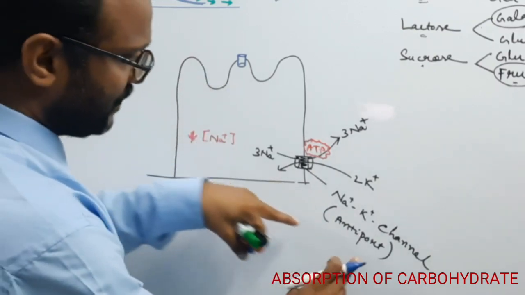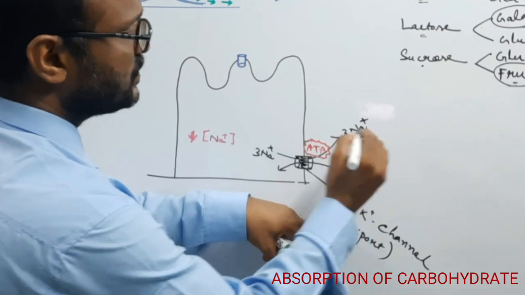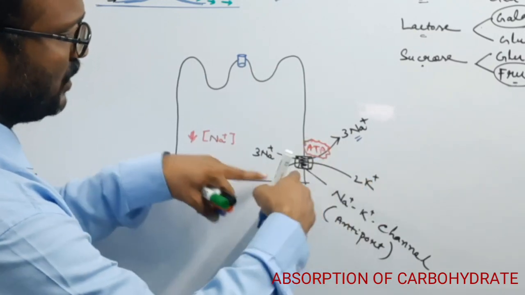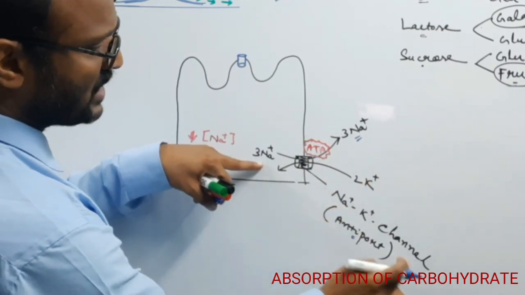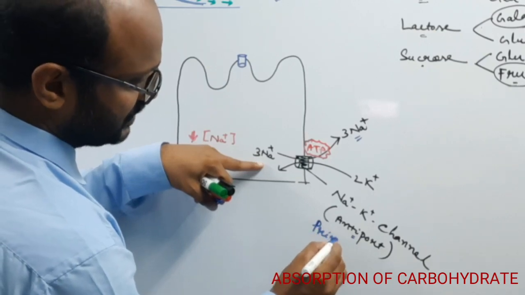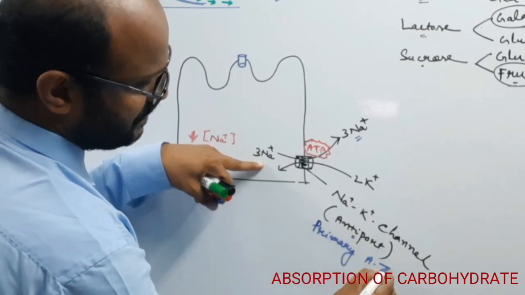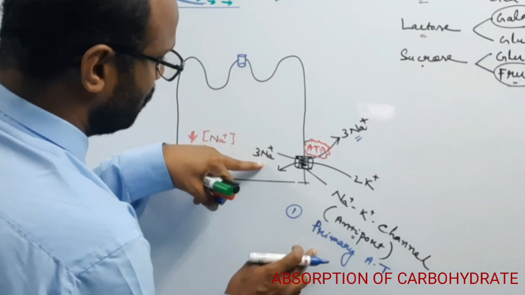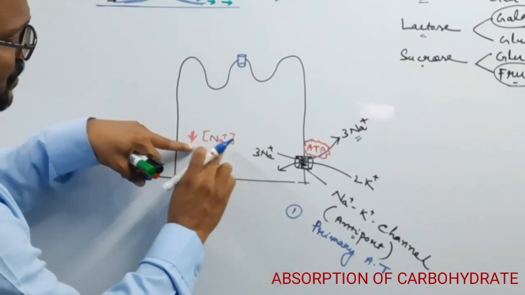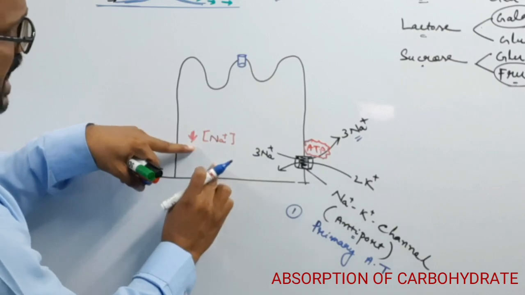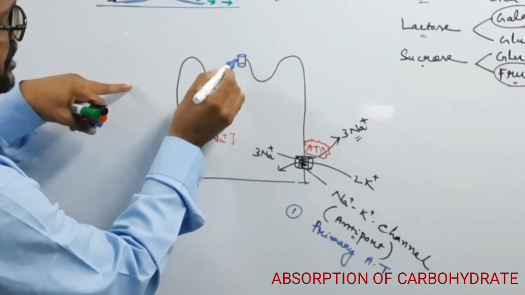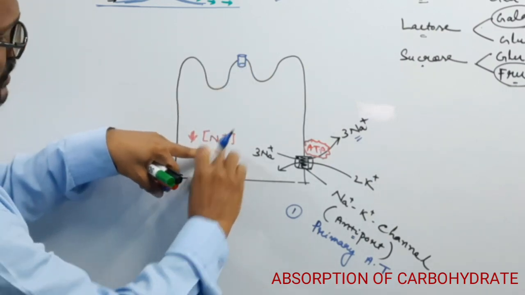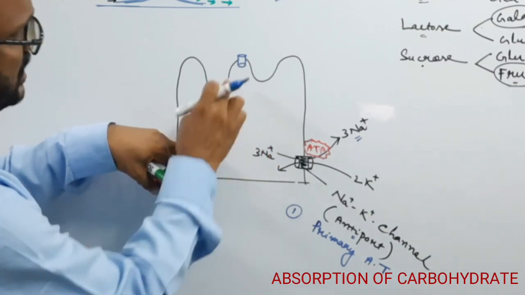So step 1, the antiport throws 3 sodium ions out and takes 2 potassium in, because of the functioning of the sodium potassium channel, the primary active transport. Because of it, the sodium concentration decreases inside the enterocyte, which triggers the other channel.